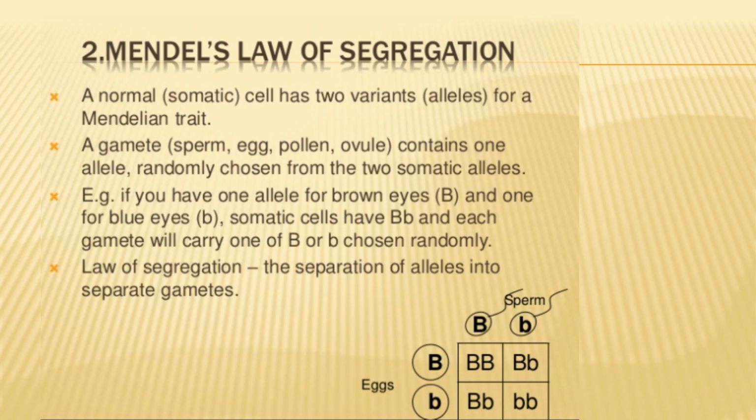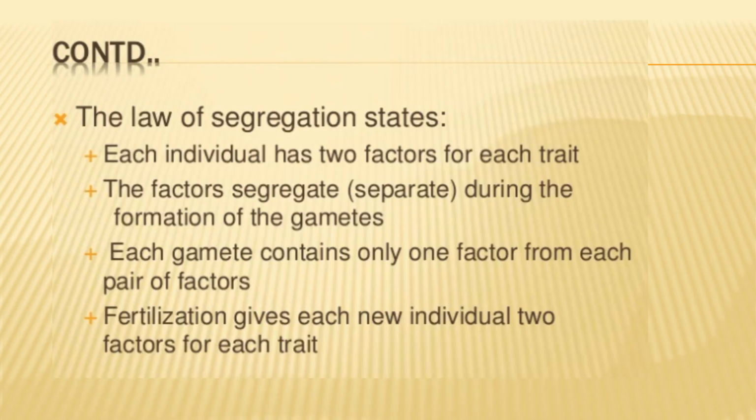The law of segregation says that alleles separate individually from gametes. The law of segregation states each individual has two factors for each trait. The factors segregate, separate, during the formation of gametes.